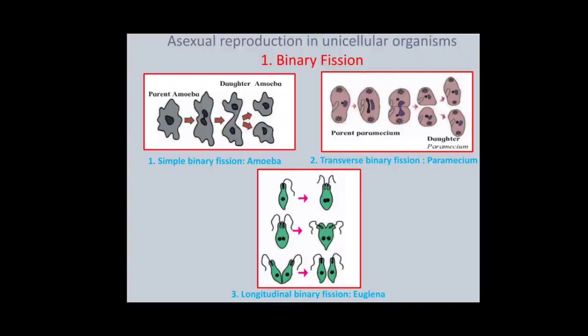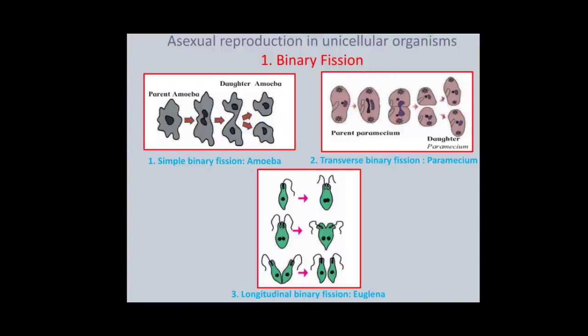Look at the diagram. The first diagram shows the binary fission of amoeba. The fully grown parent cell amoeba splits up into two equal-sized new cells. Next example is paramecium. Paramecium divides transversely, that is horizontally, wherein two new cells are formed asexually from a single parent cell.